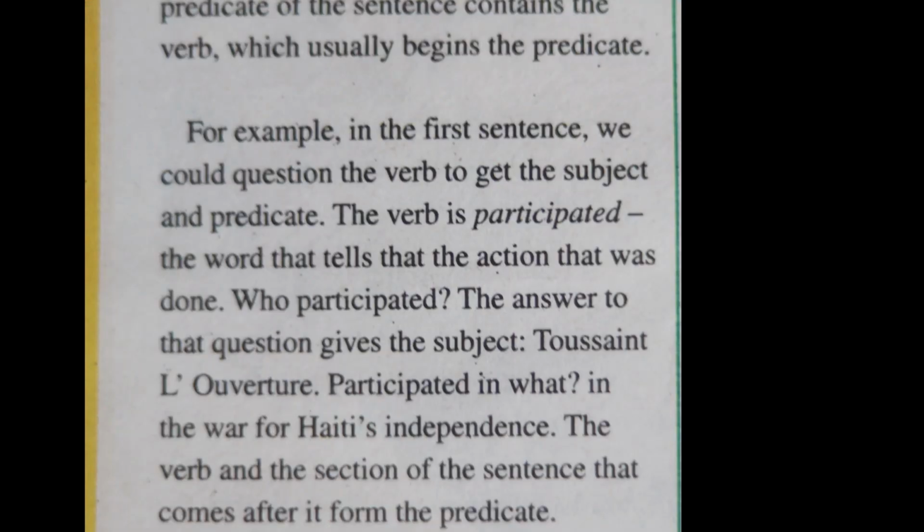For example, in the first sentence, we could question the verb to get the subject and predicate. The verb is participated, the word that tells that the action was done. Who participated? The answer to that question gives the subject. Toussaint Louverture. Participated in what? In the War of Haiti's independence. The verb and the section of the sentence that comes after it forms the predicate. Let me say that part again. The verb and the section of the sentence that comes after it forms the predicate.